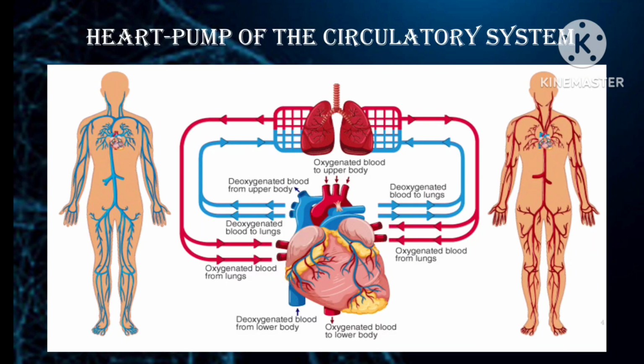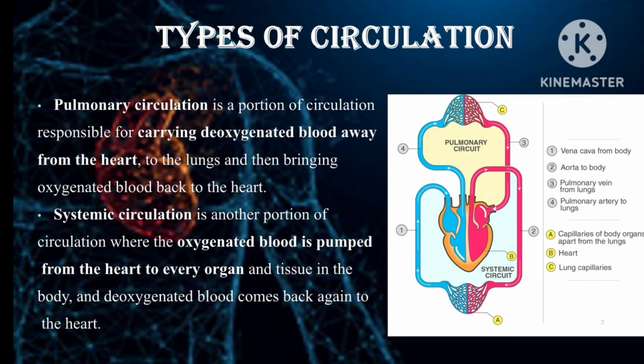As you see in the diagram, the heart is the pump of the circulatory system. Here you can see the red one denotes oxygenated blood and the blue one denotes deoxygenated blood. Types of circulation: the first is pulmonary circulation and the second is systemic circulation. Pulmonary circulation is the portion of circulation responsible for carrying deoxygenated blood away from the heart to the lungs and then bringing oxygenated blood back to the heart.